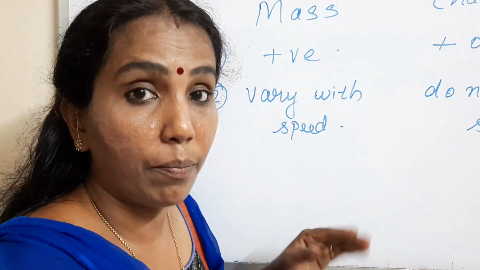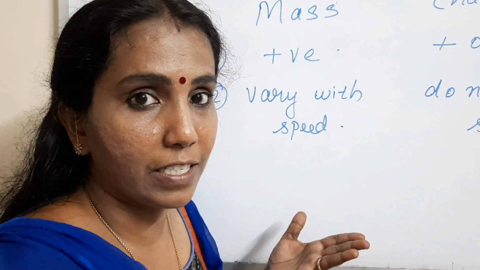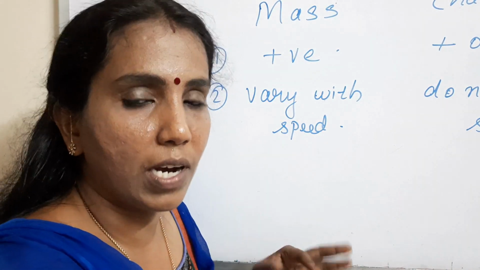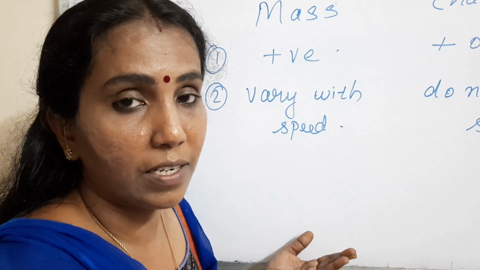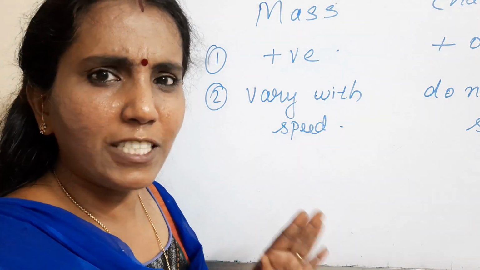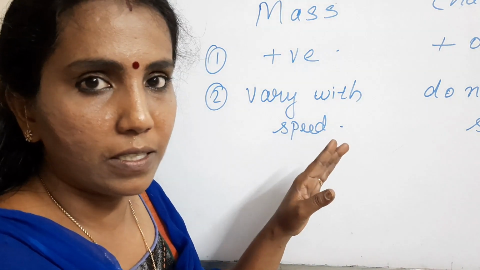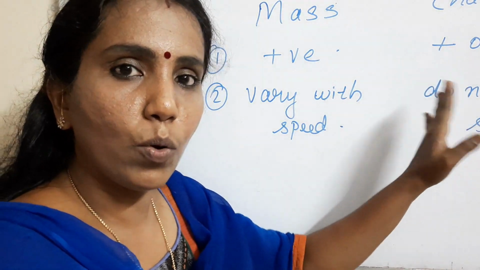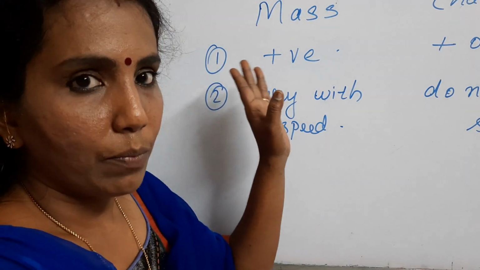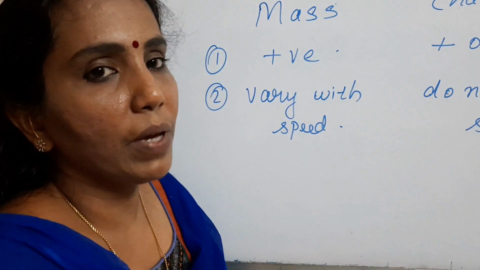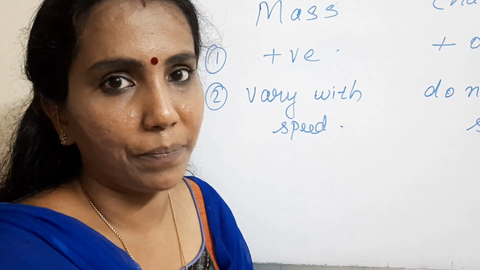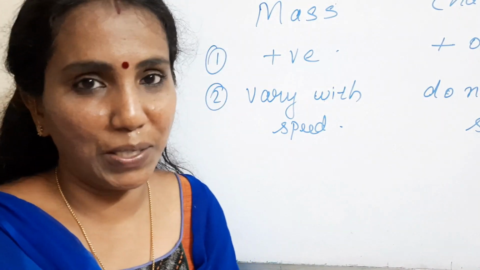Okay, it remains constant. But when the object starts moving with relativistic speed, very high speeds, this relativistic effect is applicable. Relativistic speed means a speed which is very close to the speed of light. At that speed only is this mass variation with speed observed. But for charge, there is no variation at all. So that is a point to be noted. Mass can only be positive whereas charge can be positive or negative, and this relativistic invariance of charge is also a point. So with that we conclude today's class.